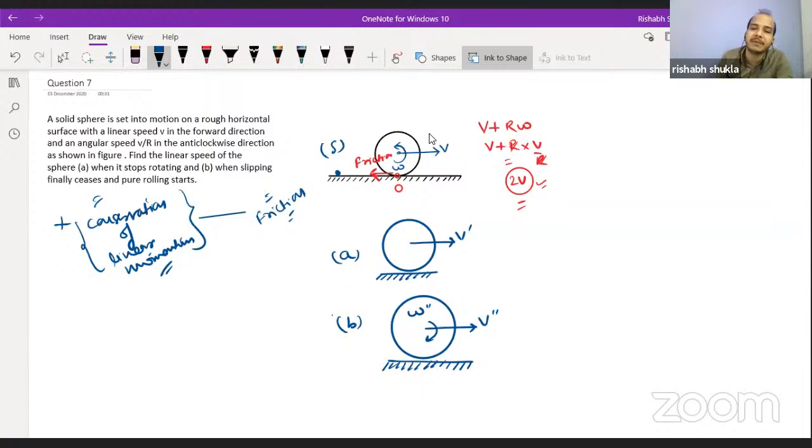When you draw the free body diagram of this wheel, you will say that here mg is acting, here N is acting, and one friction force is acting towards left.